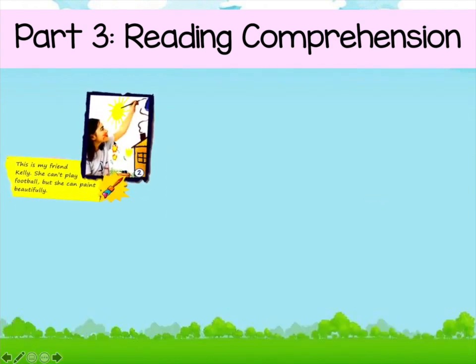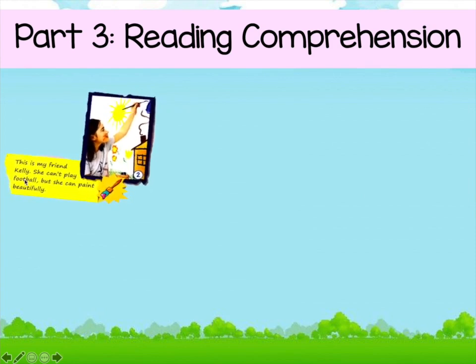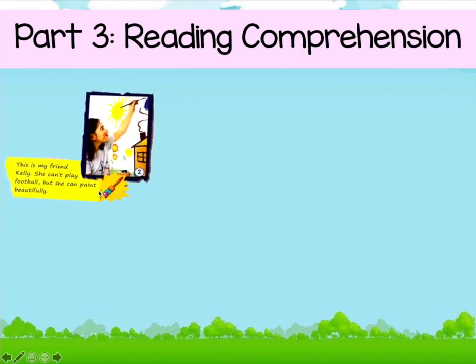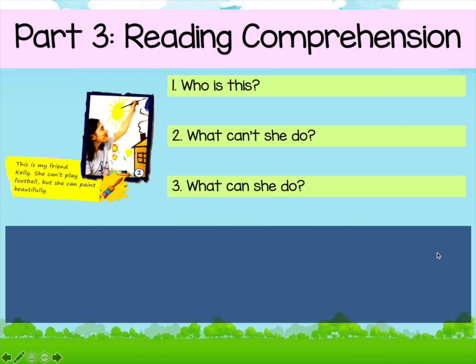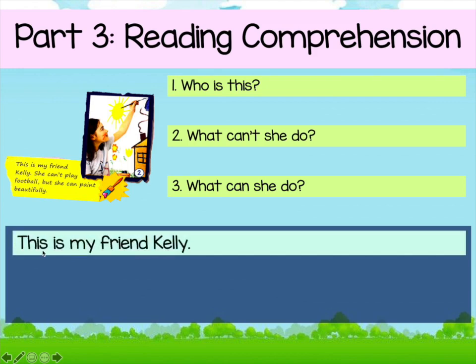Okay, let's read. This is my friend Kelly. She can't play football, but she can paint beautifully. So the three questions are: who is this? What can't she do? And what can she do? So like before, we make a box here, and then we need to extract all these sentences into different lines. So the first line is, this is my friend Kelly.